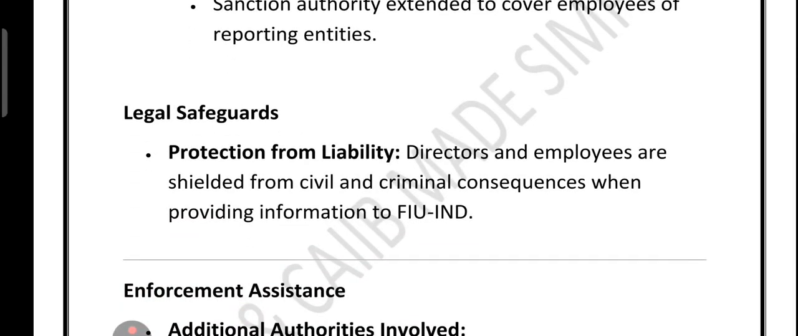Now let's move to the legal safeguards. Under PMLA, directors and employees are protected, meaning if they share information with FIU-IND, they won't face any civil or criminal consequences. This ensures people cooperate without fear.